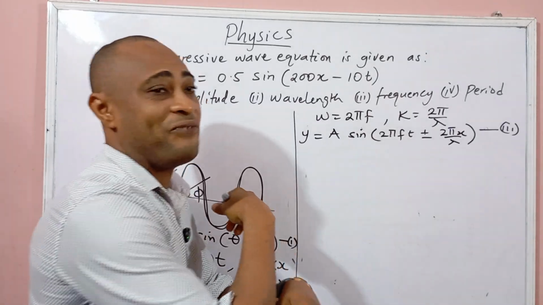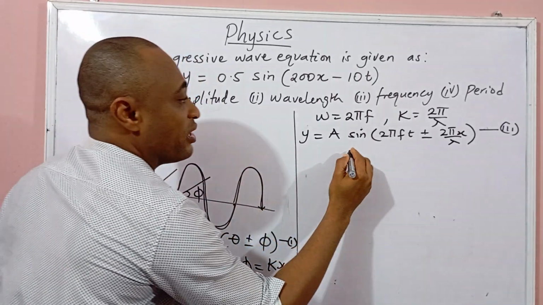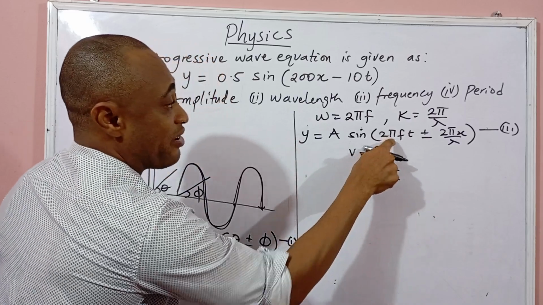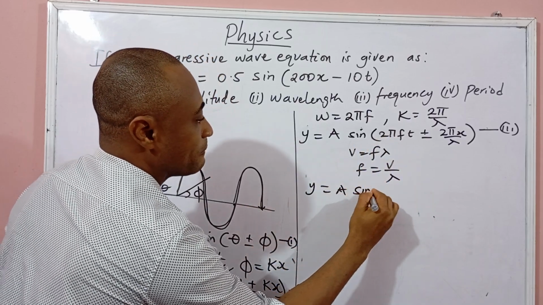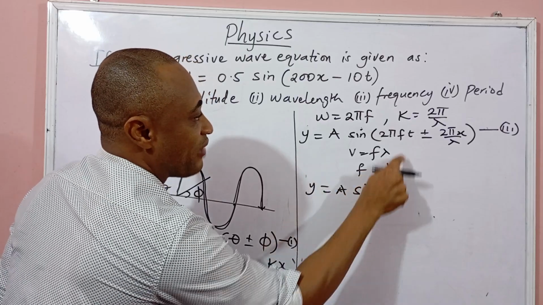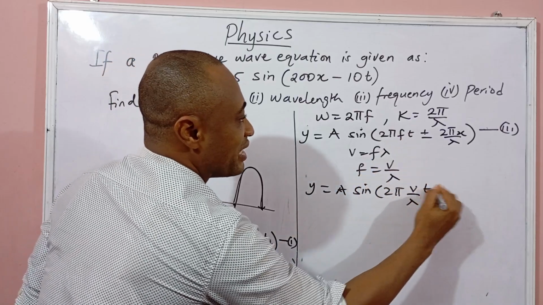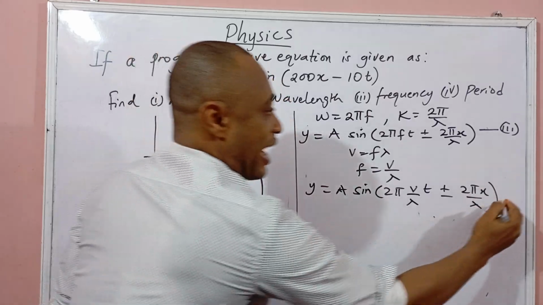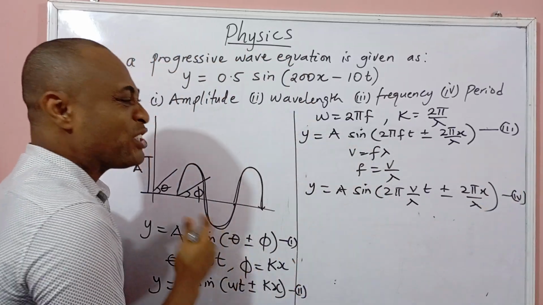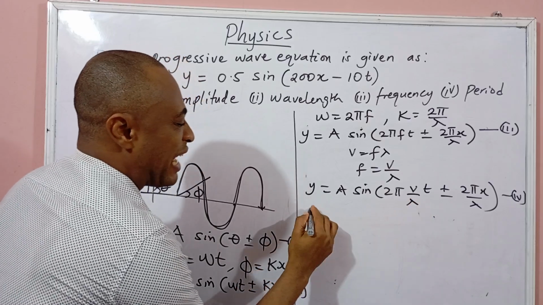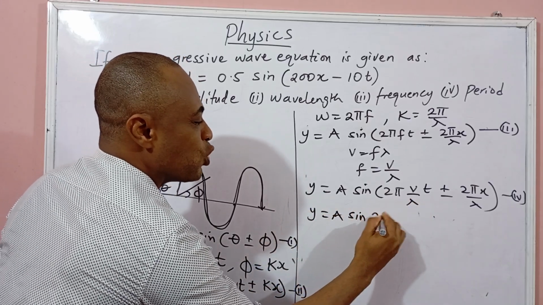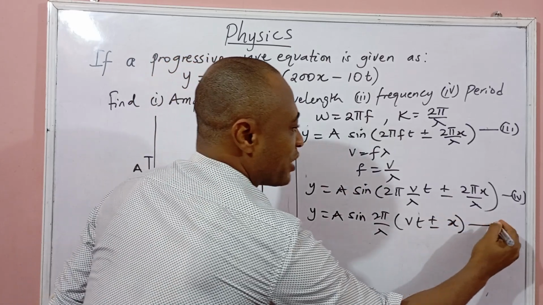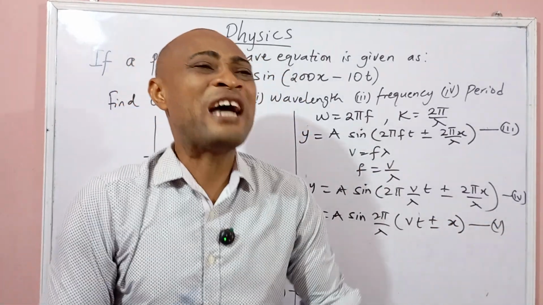Of course, from here you can find as many equations as you can. We know that v equals f lambda, so f equals v over lambda. So I can rewrite this as y equals A sine 2 pi, instead of writing f, I'll write v over lambda t plus or minus 2 pi x over lambda. I can call this equation 4. You can just continue. What is common? 2 pi over lambda is common. A sine 2 pi over lambda Vt plus or minus x. Equation 5. In science, you can just keep discovering.